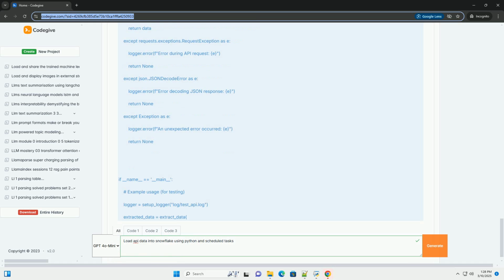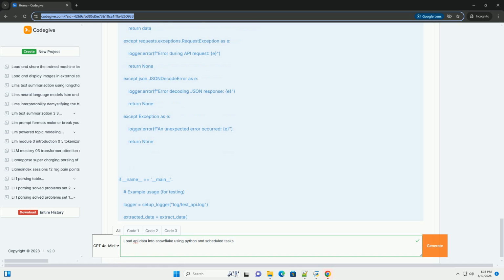Explanation. job, this function encapsulates the entire data ingestion process. It extracts data from the API using api_extractor.extract_data. It connects to Snowflake using snowflake_loader.connect_to_snowflake.